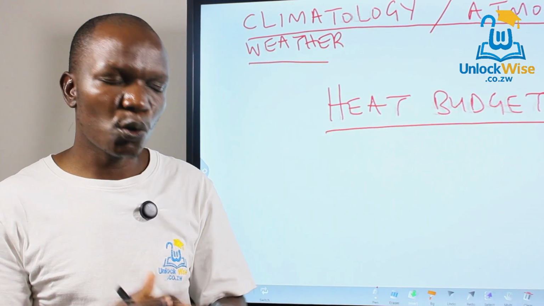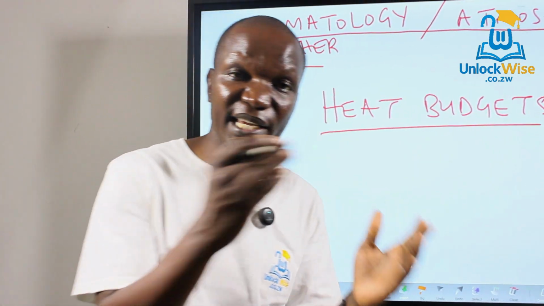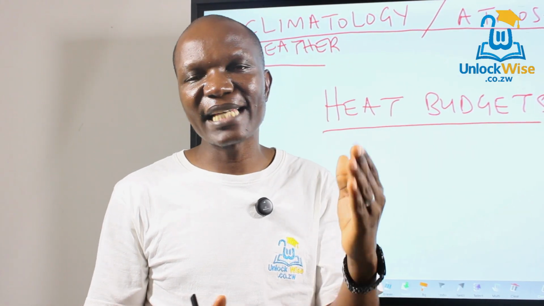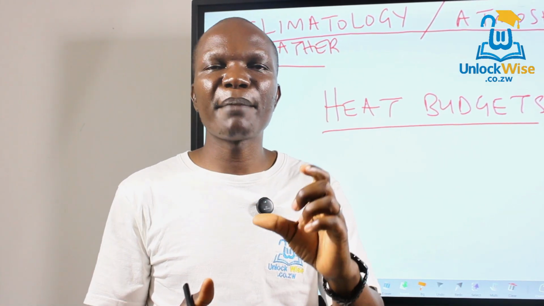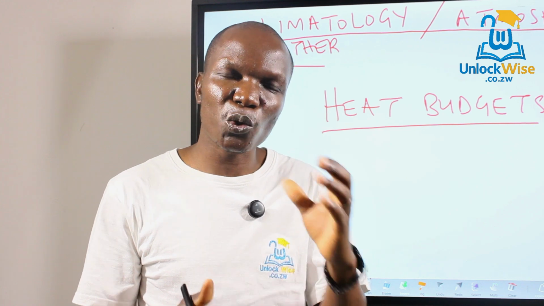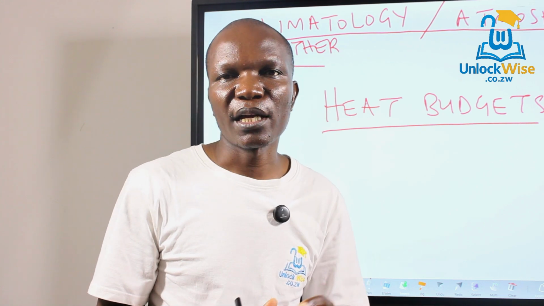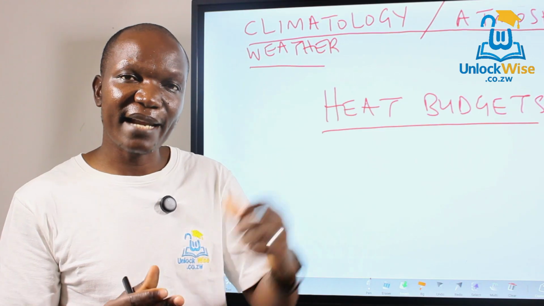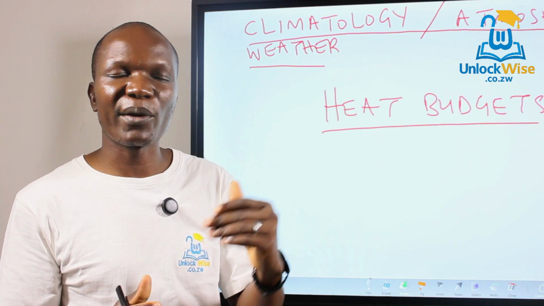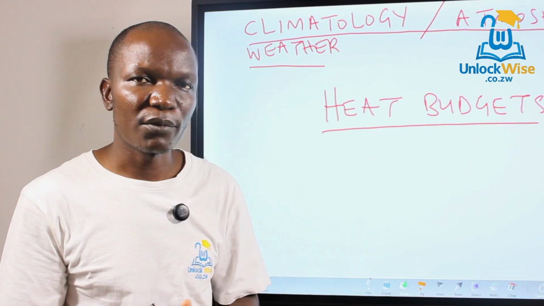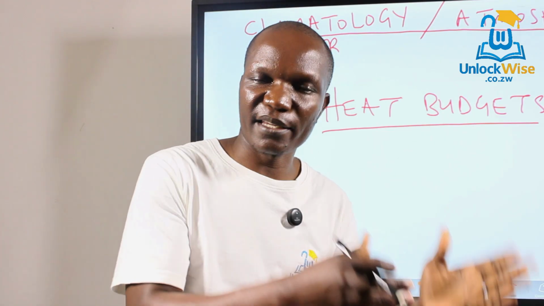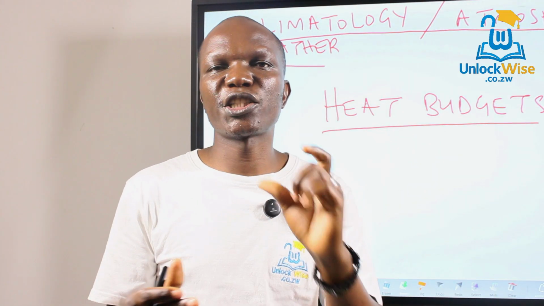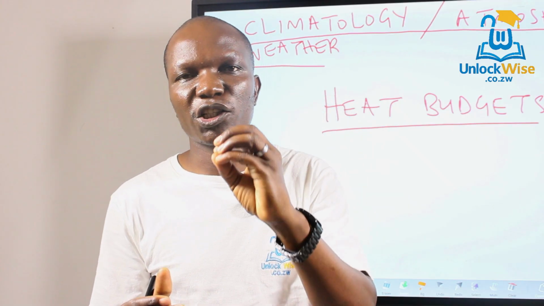I first want us to look at what happens during the day, because we have what we call a daytime energy budget. We also have a nighttime energy budget. And remember, before we go anywhere, that the prime source of energy in our energy system is the sun. The sun is exactly where we are getting our energy from. So I want to look at what happens during the day and during the night. I will also teach you about the global energy budget.